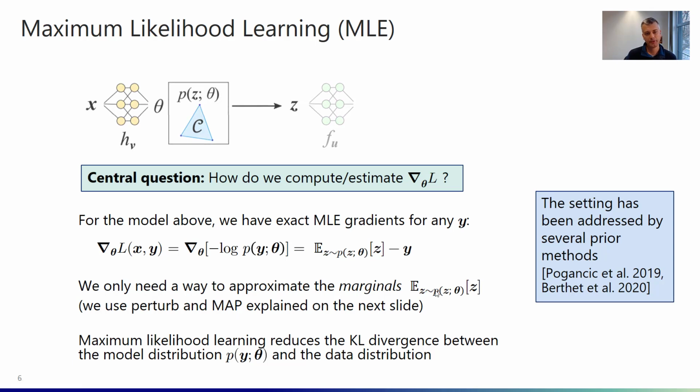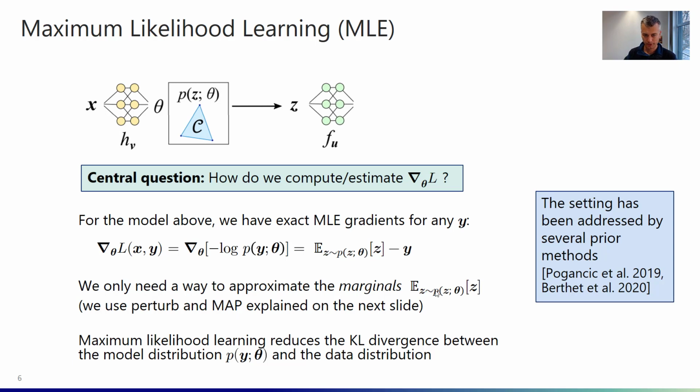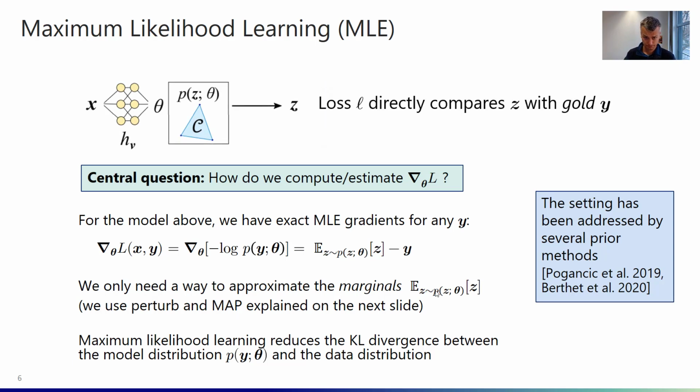So let's look at a particular simple case to get started. Here you can see when our function f_u is actually the identity function. In this particular case, we can perform maximum likelihood training because we have a probability distribution from which we sample z, and that's comparable with our gold y's.